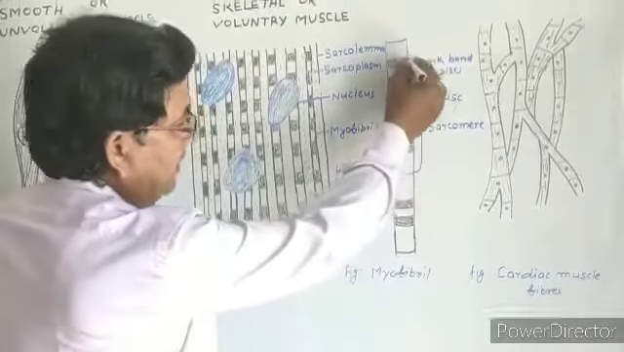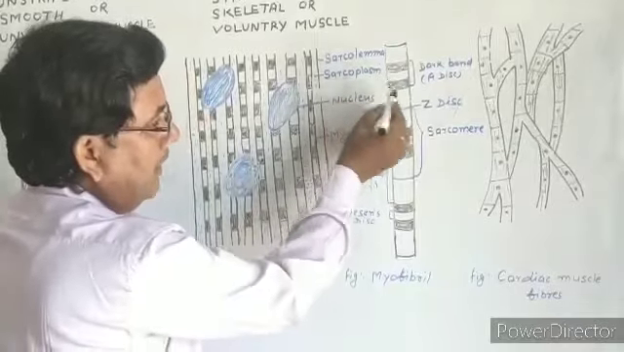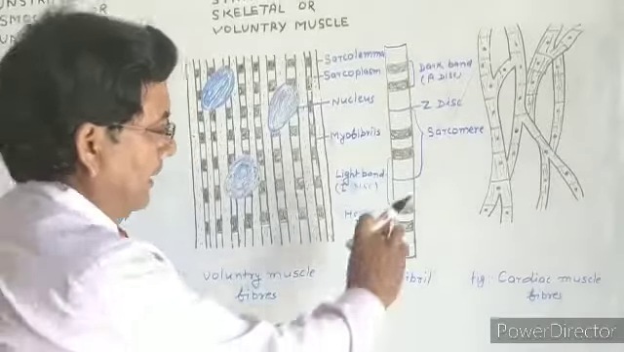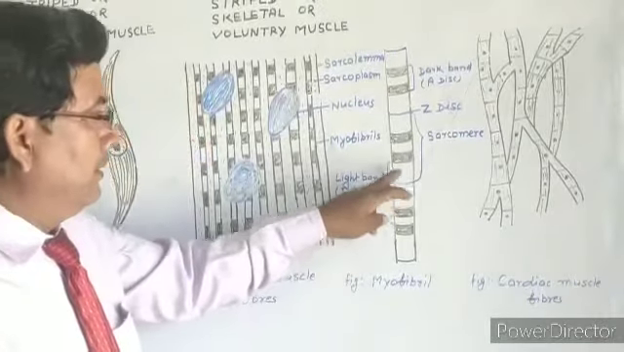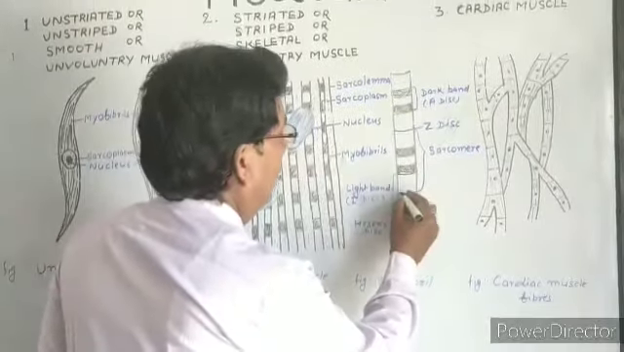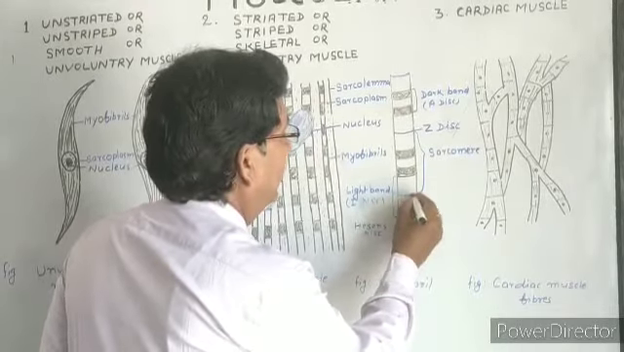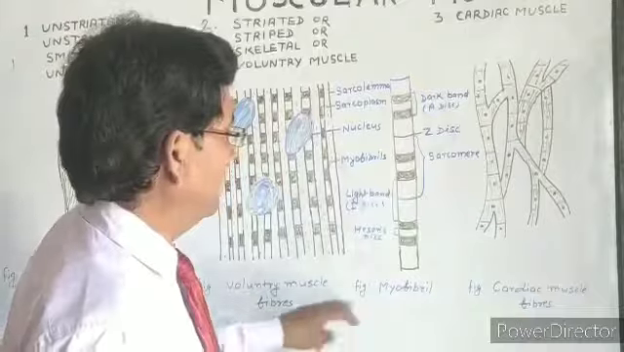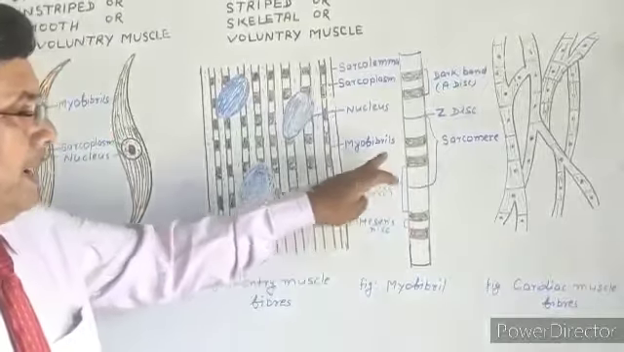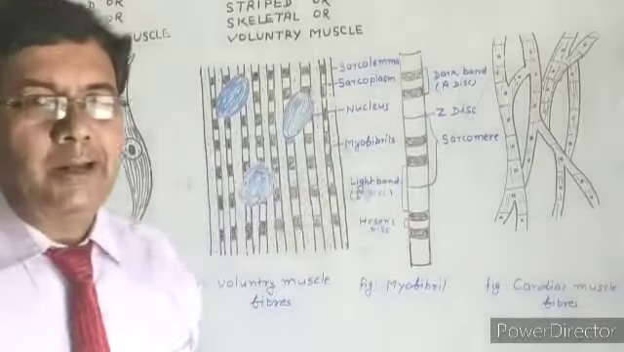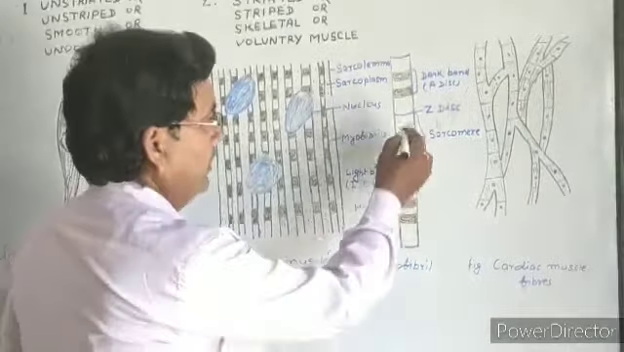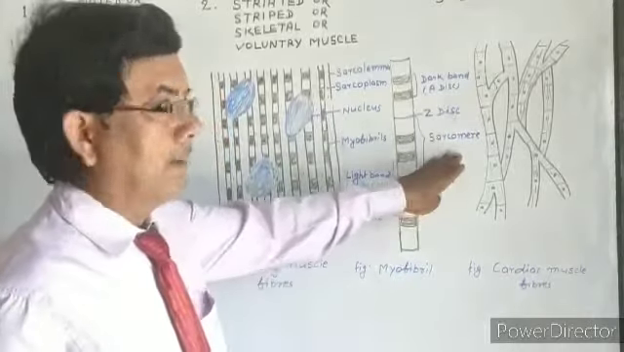Here is the dark band. This dark band is divided into two parts by a middle H disc. Then the light band. The light band is also divided into two parts by a middle dark colored disc, which is called the Z disc. That means the dark band is divided into two parts by the H disc and the light band is divided into two parts by the Z disc. The space between two Z discs is called a sarcomere.